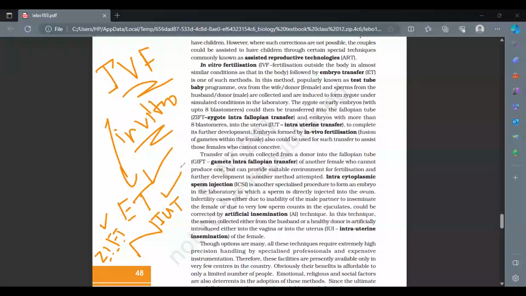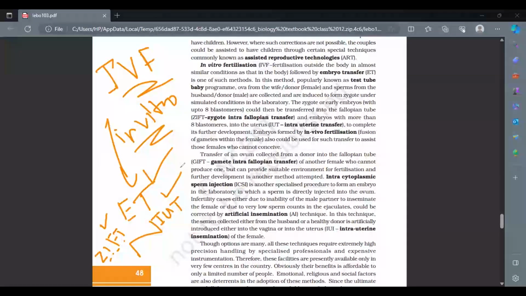So obviously, one more thing over here: even the fertilization that is happening could be either in vivo or in vitro, right? If there is a donor female whose body is ready for the fertilization process, the fertilization can happen there also. Then the embryo can be taken out and transferred to the original mother also, right? So IVF is followed by the embryo transfer, and that embryo transfer could be either ZIFT or IUT.